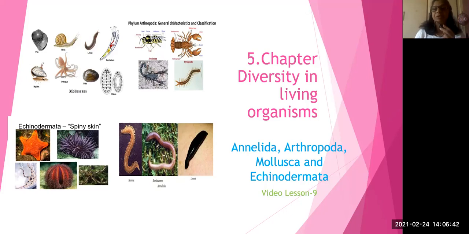So we are going to continue chapter 5, diversity in living organisms. Here we have completed previously invertebrates, that is platyhelminthes and nematodes. Both are mostly parasitic life, isn't it? They are present mostly in the living organisms. In human beings, it is the large intestine. So they mostly live in the large intestine as parasites.